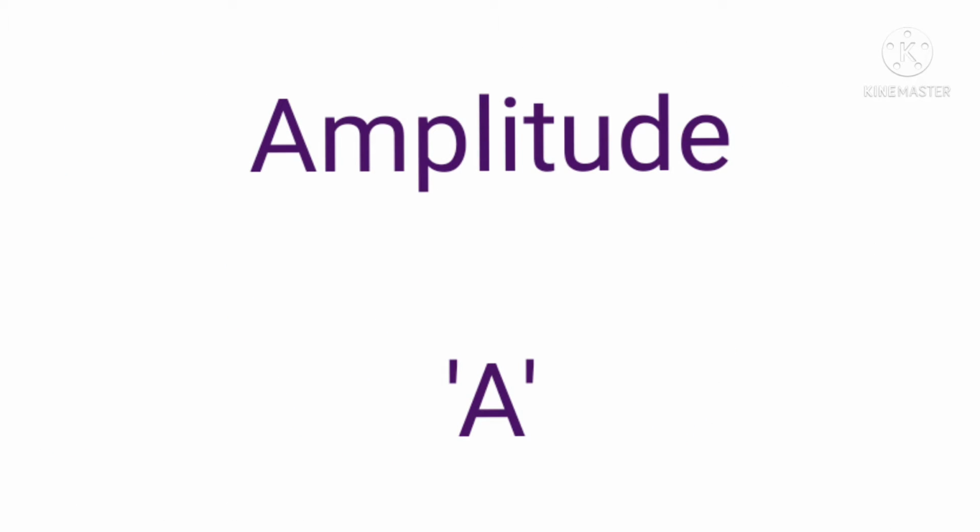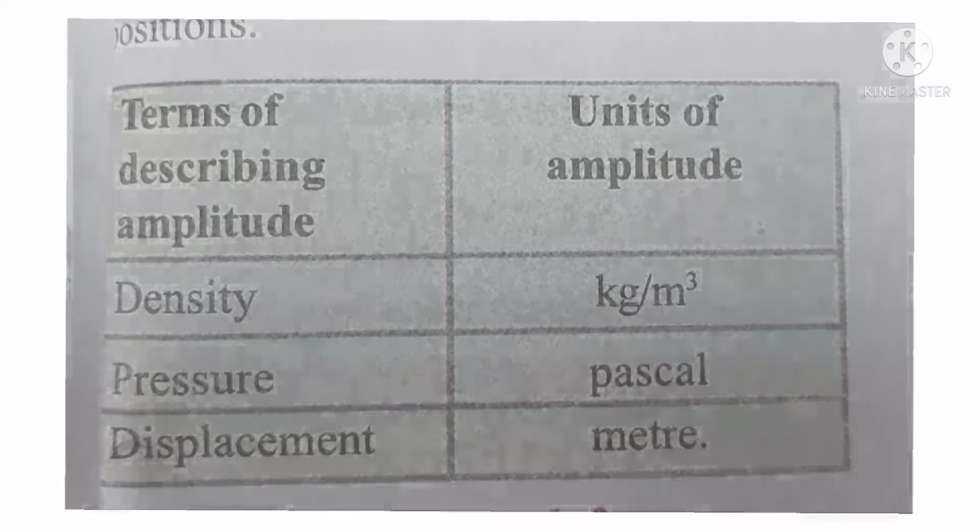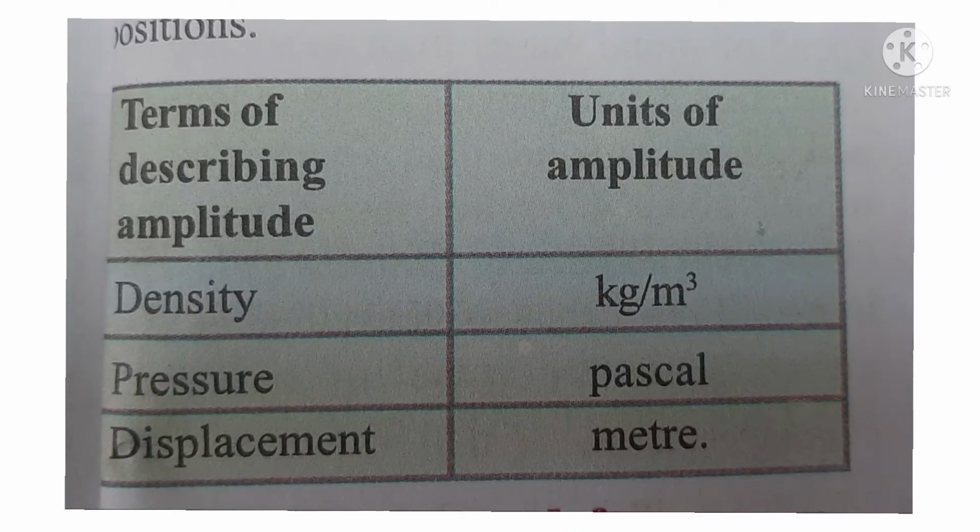Understand children? It is usually represented by the letter A. The units of amplitude depend on which terms the amplitude is being described. If a sound wave is moving through air, we can describe amplitude in terms of density and pressure. If a sound wave is moving in solids, we describe the amplitude in terms of displacement of particles from their mean position. So, observe the units in this table, children.